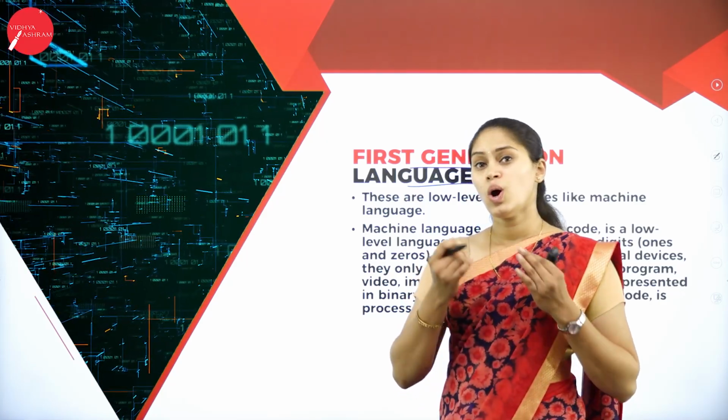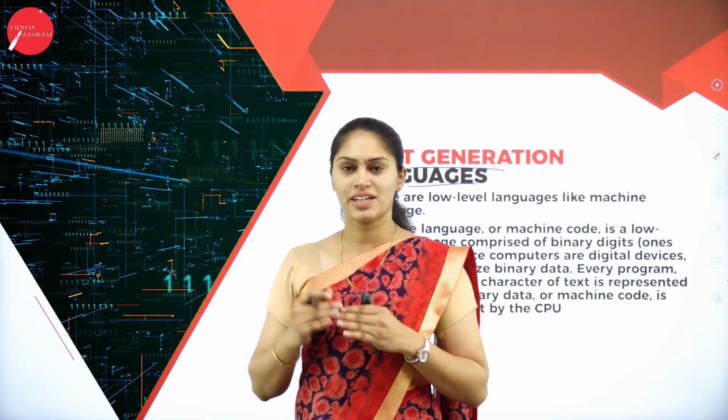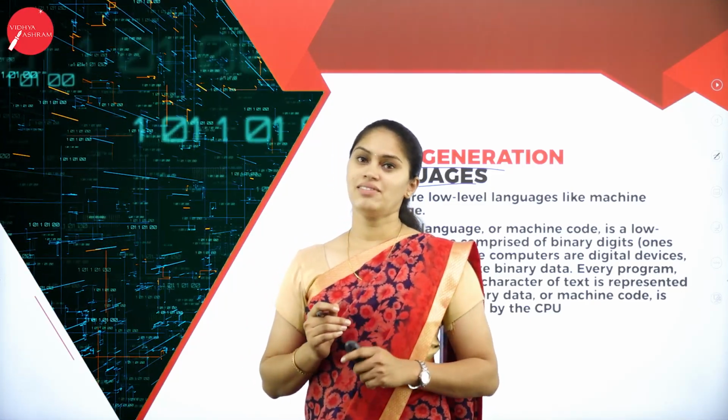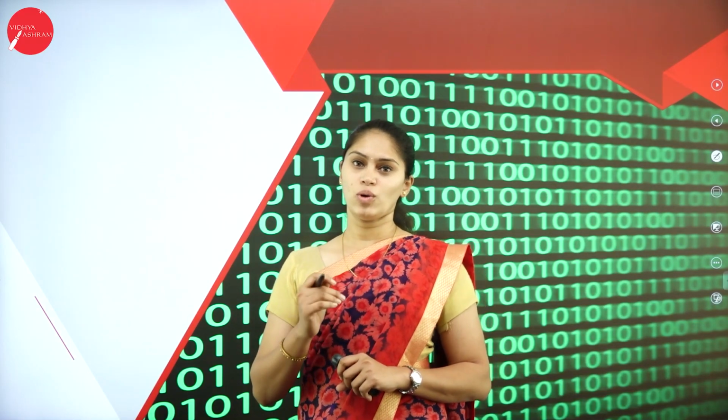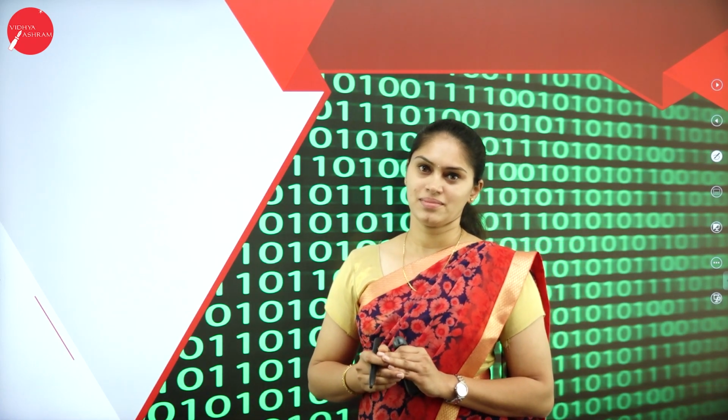Can we remember all the zeros and ones written as a program? That is impossible. So that is one of the disadvantages of using this first generation language, that is nothing but machine level language. It is understandable only by the computer system. Getting it?